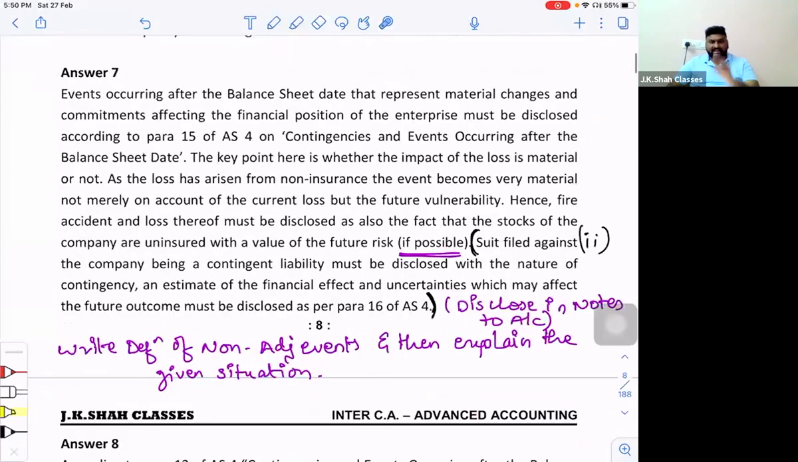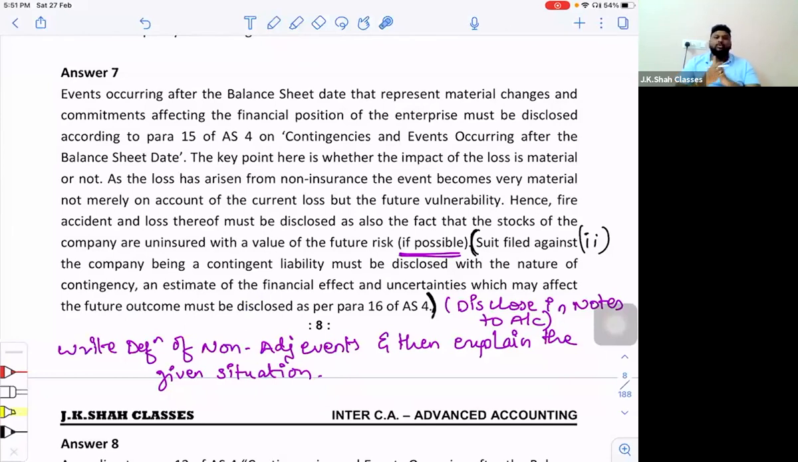The second part, you can take it as it is from the solution which is printed, which is correct, no problem. What it says, suit filed against the company being a contingent liability must be disclosed with the nature of the contingency, an estimate of the financial effect. Estimate of the financial effect means in terms of what is the loss that you can bear, but obviously you need not write any amount. That is the meaning of estimate of financial effect, means what can be the damage that can go out from your pocket, and uncertainties which may affect the future outcome must be disclosed as per AS4.